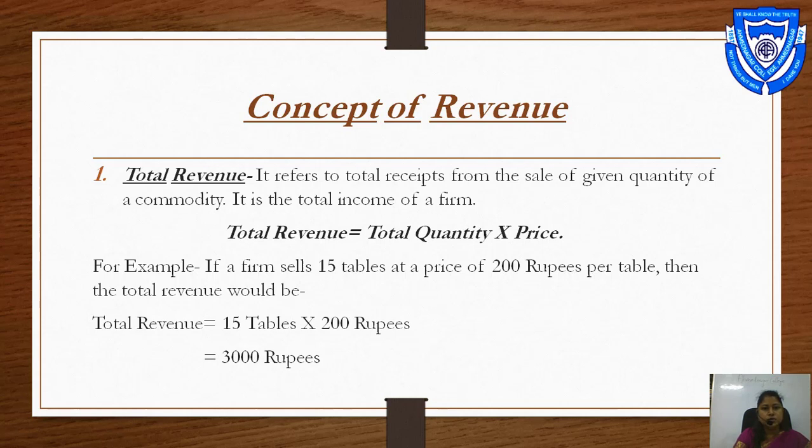Total revenue is equal to total quantity multiplied by price. For example, if a firm sells 15 tables at a price of 200 rupees per table, then the total revenue would be, what is the formula? Total revenue is equal to total quantity multiplied by price. So the total revenue is equal to 15 tables multiplied by 200 rupees, that is 3000 rupees, which is the total revenue.